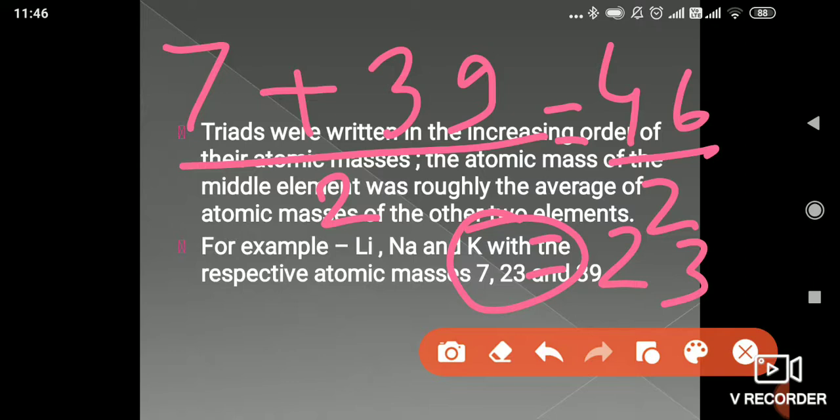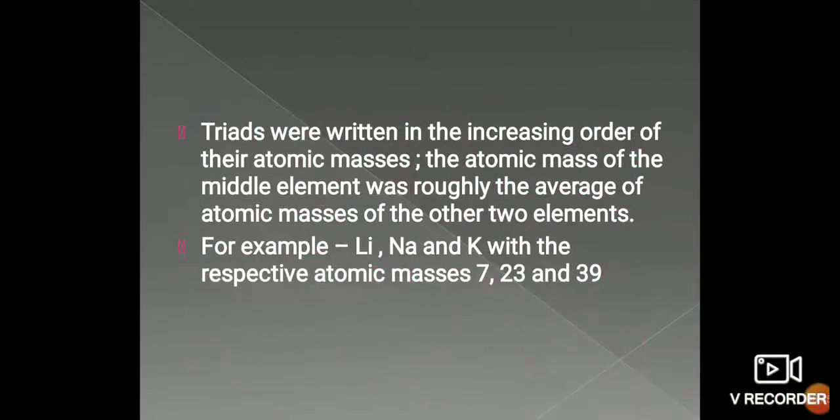So taking these properties into consideration, he considered triads. He gave a group of 3 elements, which has been considered as a triad. The average of the first and third elements in a group will be roughly equal to the middle element. That is how he took groups of 3, and because of 3 it is known as a triad, and this law has been considered as Dobereiner's triads.